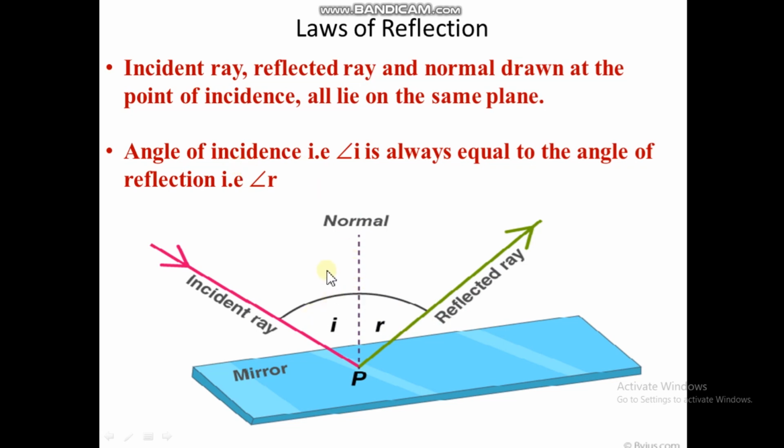If this angle of incidence is 60 degrees, then the angle of reflection will also be 60 degrees. These two are always equal. So these are the two laws of reflection. What are those? The incident ray, reflected ray, and the normal at the point of incidence all lie on the same plane, and the angle of incidence and angle of reflection are always equal.